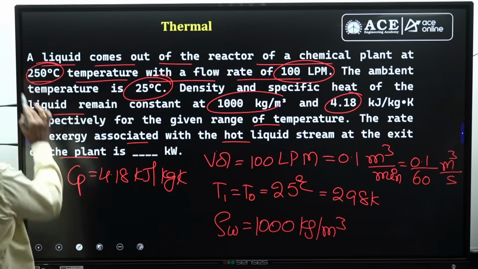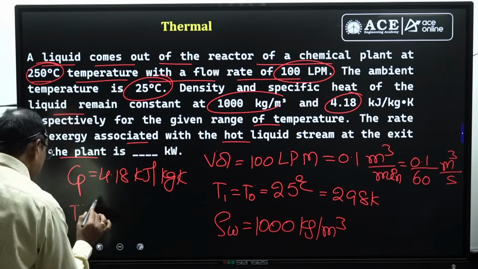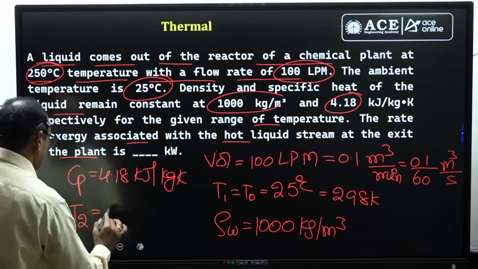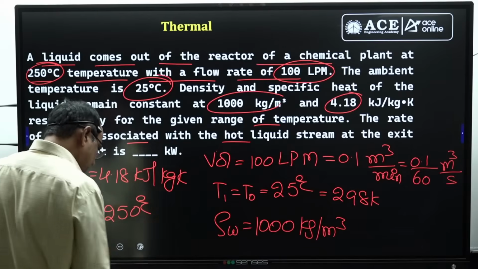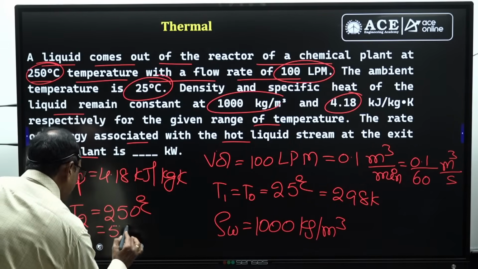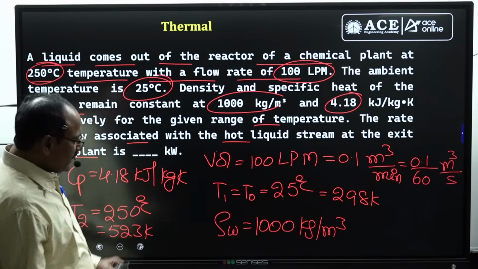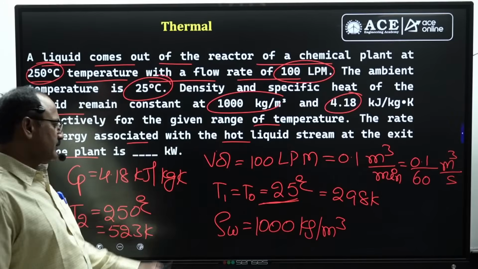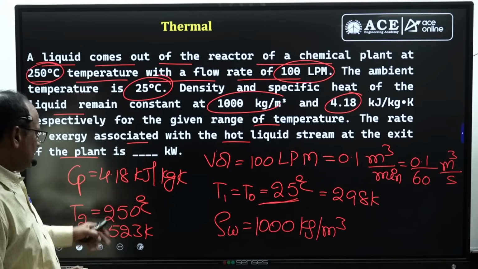What is the initial temperature? 250 degrees. Initial means the temperature of the water at the exit of the reactor. So the temperature of the water at the exit of the reactor, which I am marking as T2, is equal to 250 degrees centigrade. This is equal to 250 plus 273, which is 523 Kelvin. Since the initial temperature of water is not given, I am assuming the atmospheric temperature and the initial temperature of the water are both equal. Anyhow, water is available at high temperature.